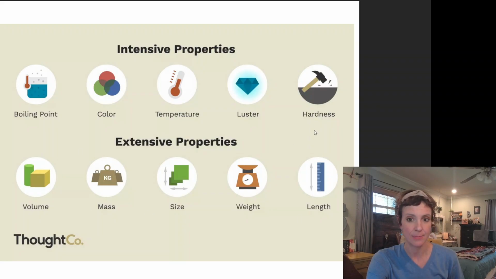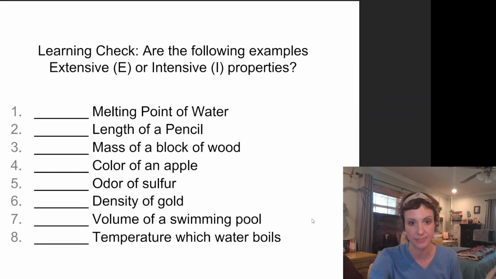Versus these guys down here, my extensive properties, those things like volume and mass and size and weight and length, right? Stuff that I can usually measure is going to change depending on the size of my sample of matter. But both of these categories, intensive and extensive, are just physical properties, things that I can observe without changing the substance through chemical means.